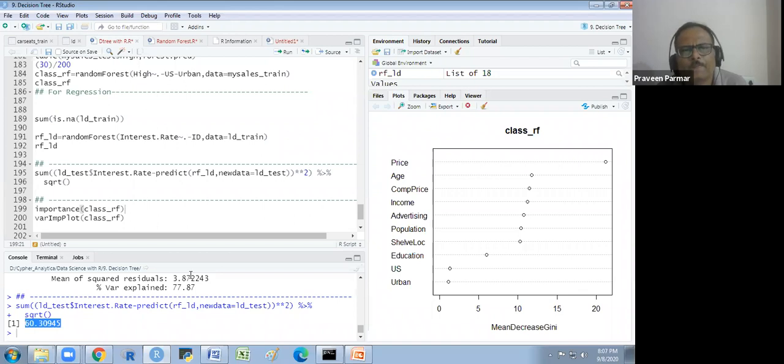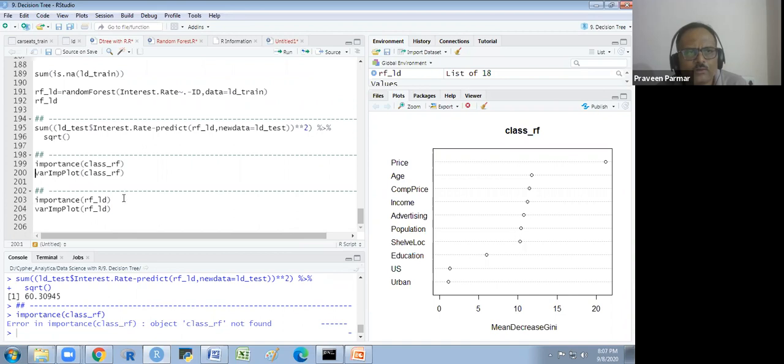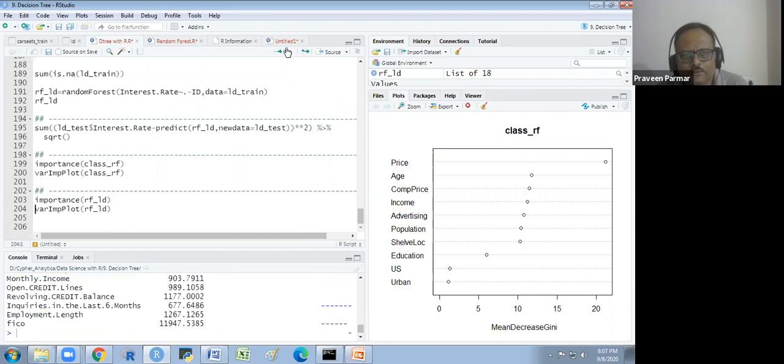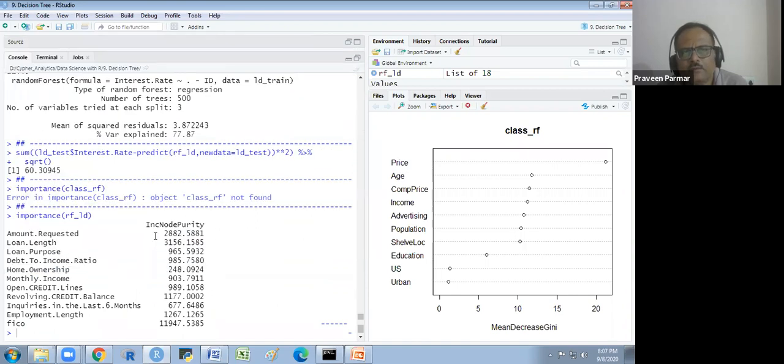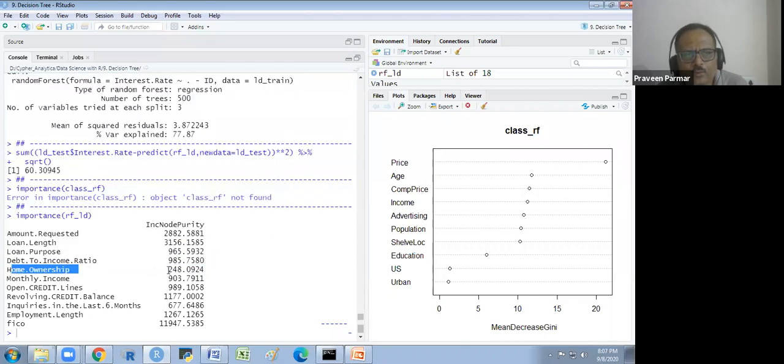Okay. And I run this first. Class RF, no, class RF. Now we have this one. And importance we are getting. Yeah, not priority. It is the high importance. Where is the low importance? Variable 248, it is the home ownership, is the low importance. Okay, 248 only. And inquiries in the last 6 months is also very less important.